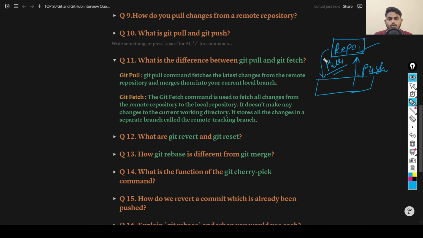When you hit the git pull command, git pull will merge the changes into your local branch. But when you hit the git fetch command, this will not directly merge into your local branch. It will create a separate branch called a remote tracking branch, in which it will keep the changes. It does not directly merge into your working directory. This is the difference between git pull and git fetch.